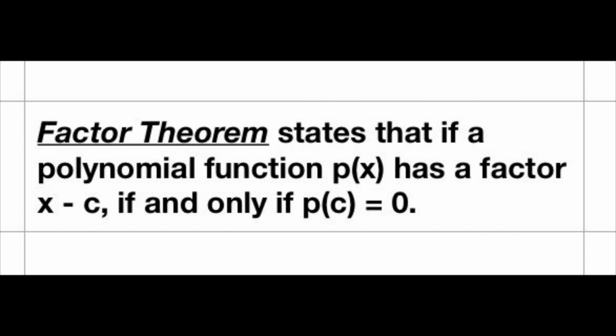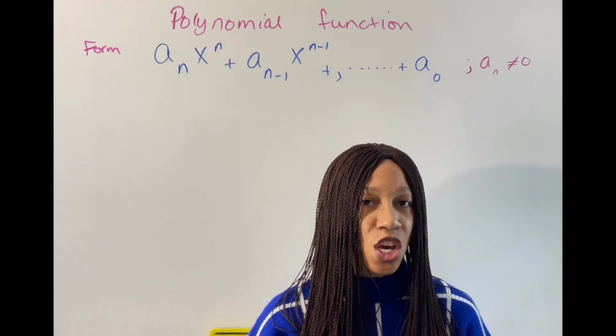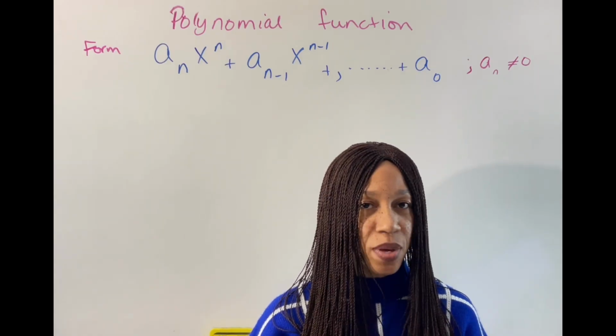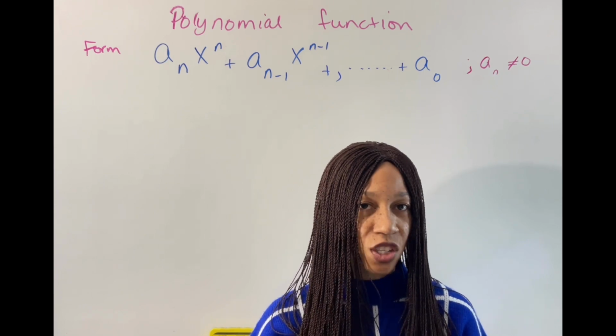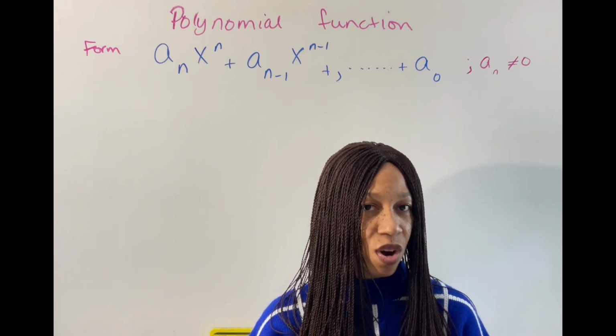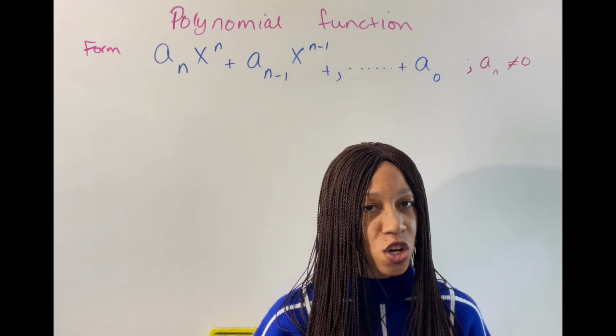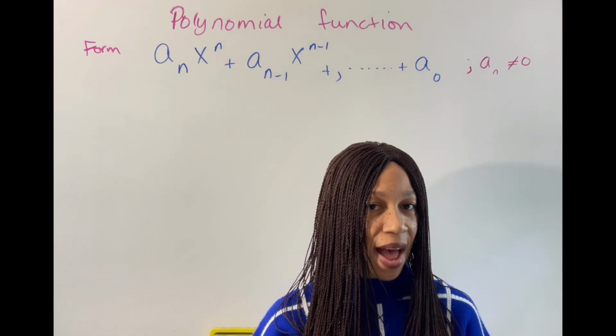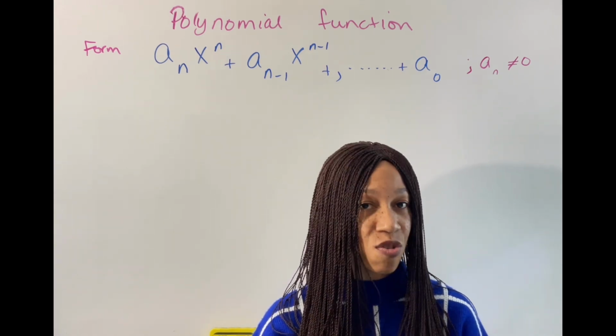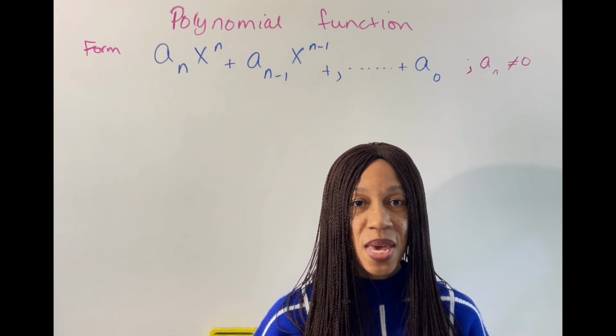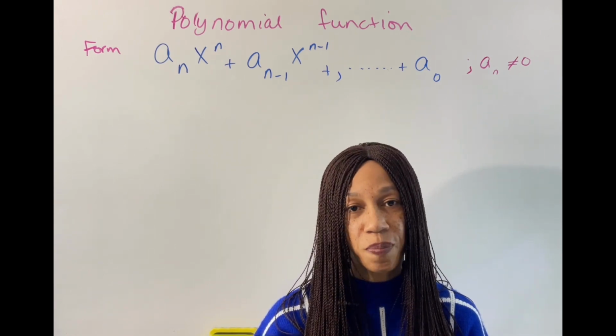The factor theorem states that a polynomial p of x has a factor x minus c if and only if p of c is equal to 0. Meaning that when you have that polynomial and you divide it by the divisor, your remainder is 0. When you evaluate that polynomial with the c value, you will end up with 0. That simply means that p of c is equal to 0.